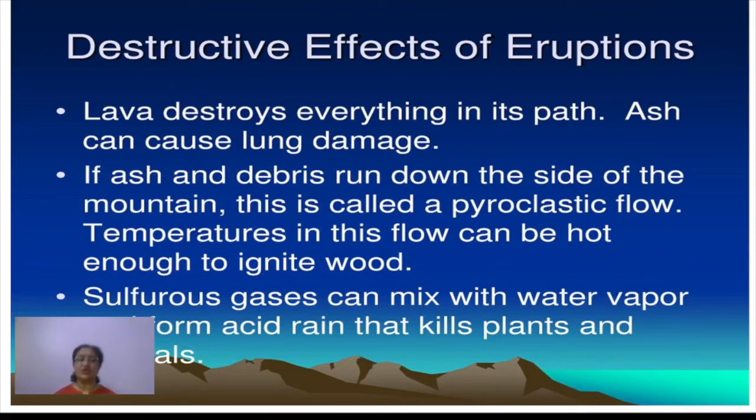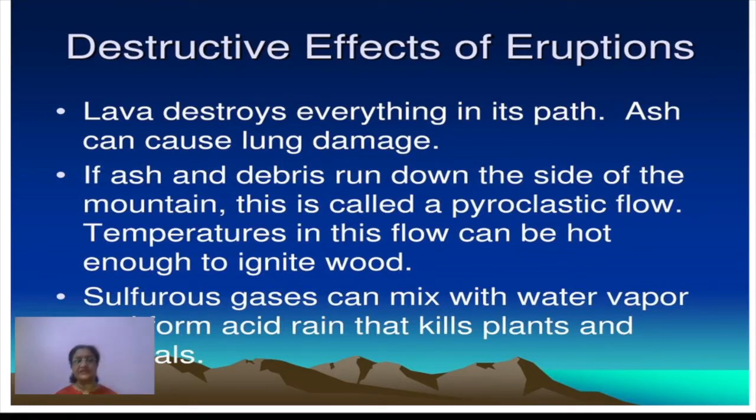Then the ash which is there in the atmosphere near the volcanic eruption area, when we inhale, the ash also goes inside, and it causes harm to the lungs. So that is again one destructive effect of it.